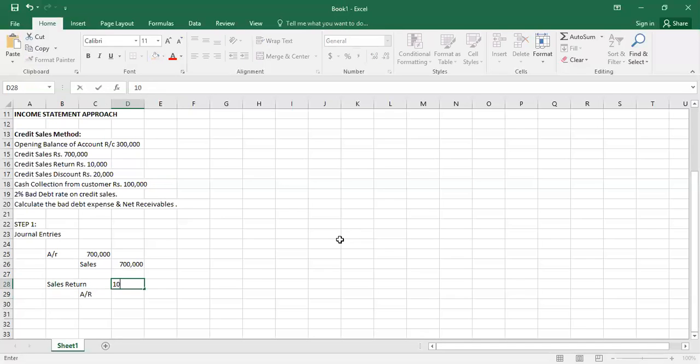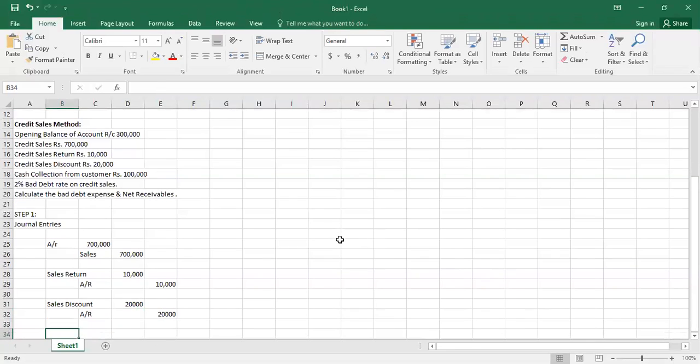Sales return is of 10,000 and account receivable is also 10,000. Now the other, credit sales discount. You know sales discount is also an expense. So sales discount is debit, that is 20,000, and account receivable is credit, that is 20,000.